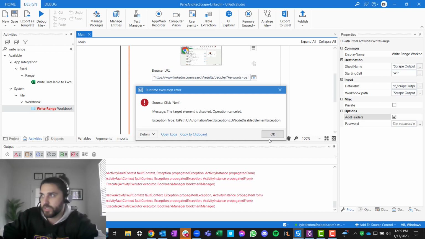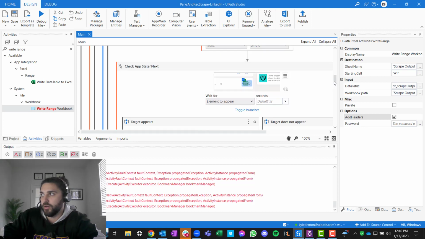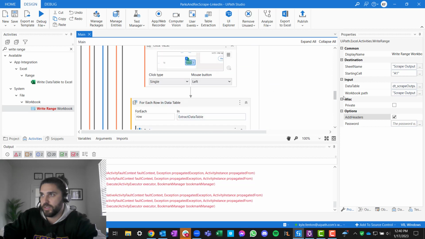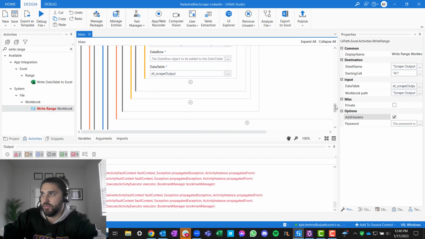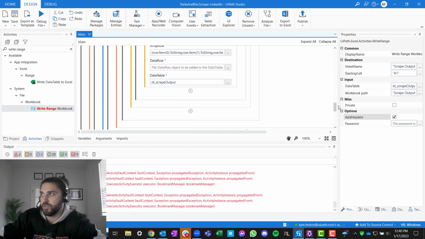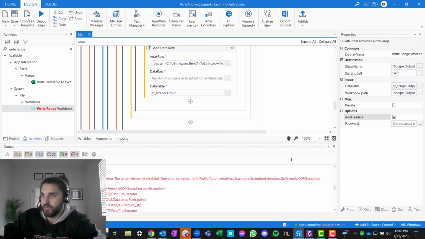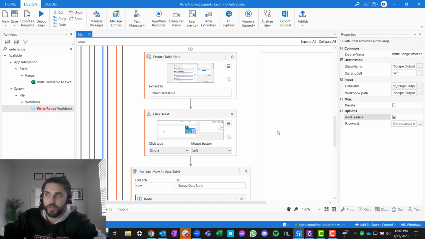Because we wrote it in the do while, we're always going to click that top result, check app state, and then click the next button. The issue is that it may not be able to click that specific button because, as we just saw, it's disabled. The target element's disabled, we can't do it.